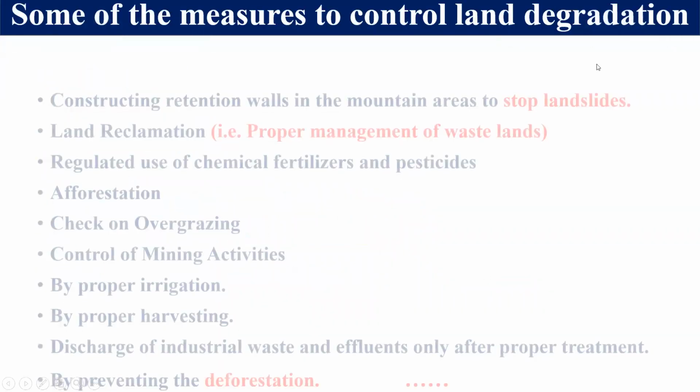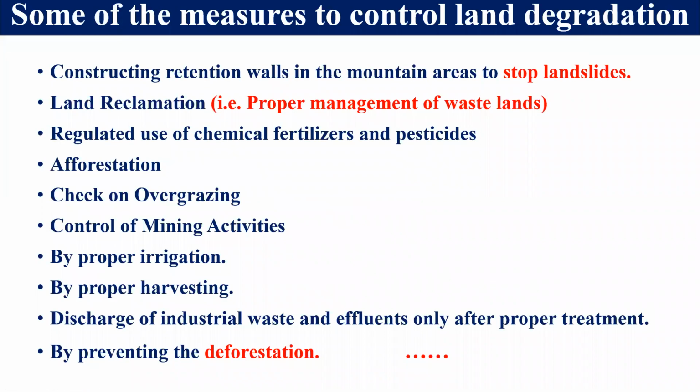So that's why we have to take some steps to control this land degradation. What are the common steps we must take? We must construct retention walls in the mountainous areas so that landslides can be stopped, right?